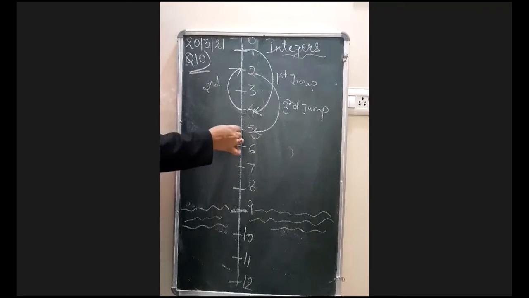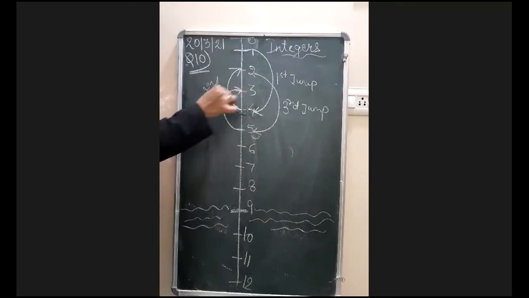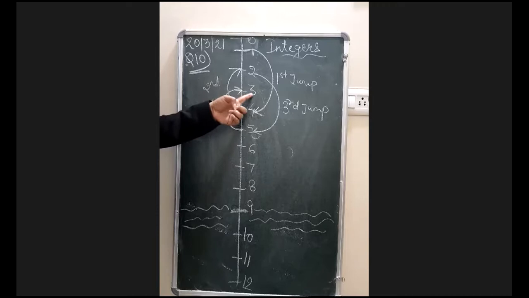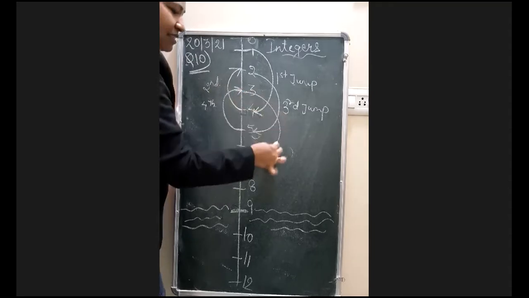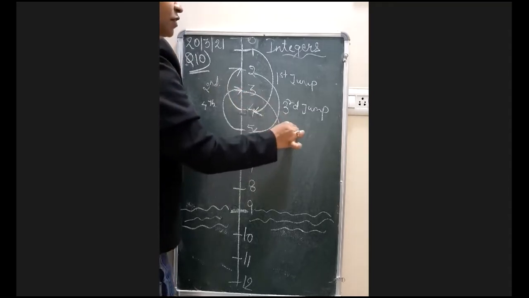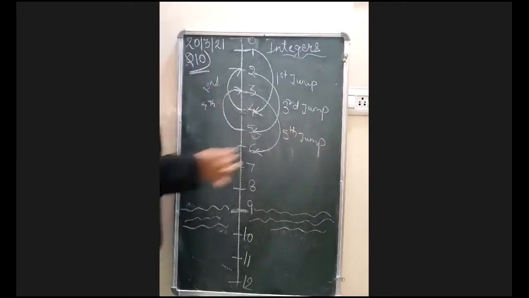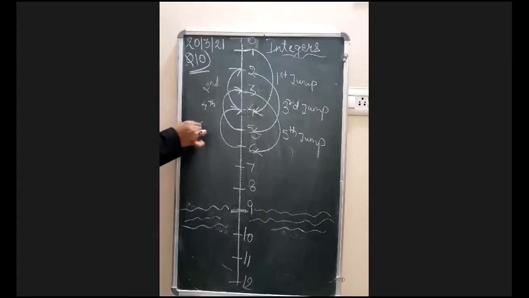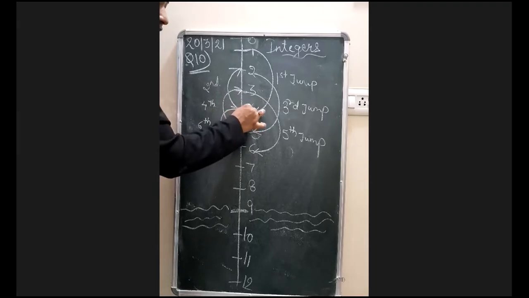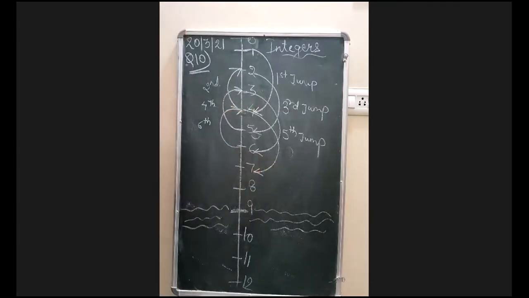But how is the next jump? He goes 2 steps back. So he went back again in the 4th jump. Okay, now he is sitting on the 3rd. Now the monkey is sitting on the 3rd. Now he will jump again, and jumping from the 3rd he will reach the 6th this time. And this is our 5th jump now. Okay, and after jumping the 5th time, again he will move 2 steps back. Now he went back again. And when he went back, which step was it? On the 6th jump, where has he reached? On the 4th one. Now again he will jump from the 4th only, and he will be on the 7th this time.